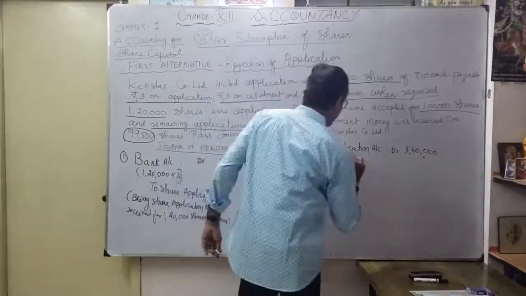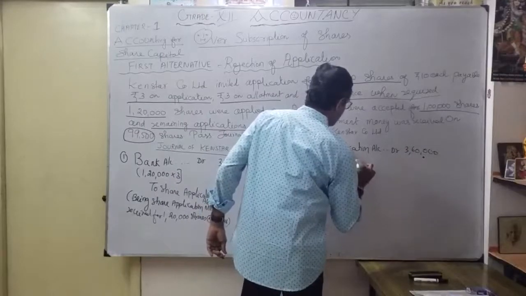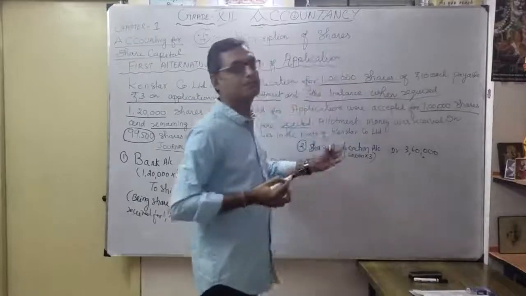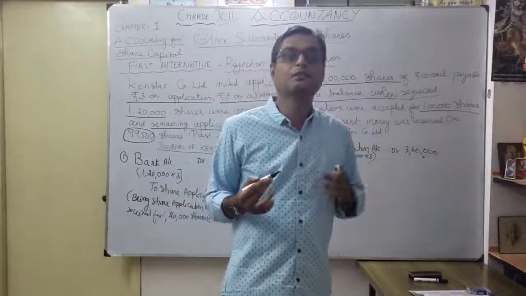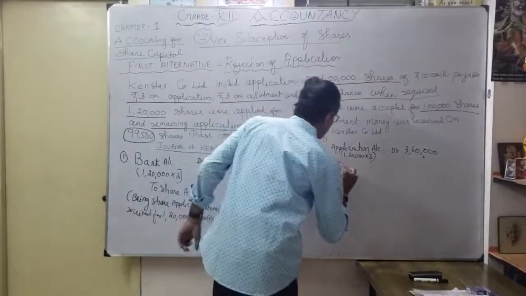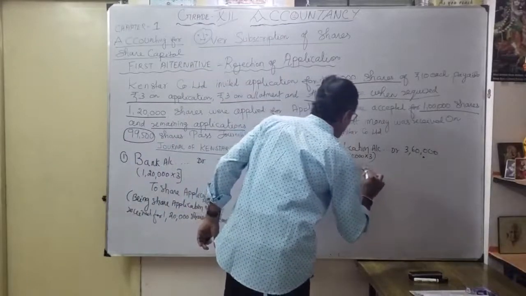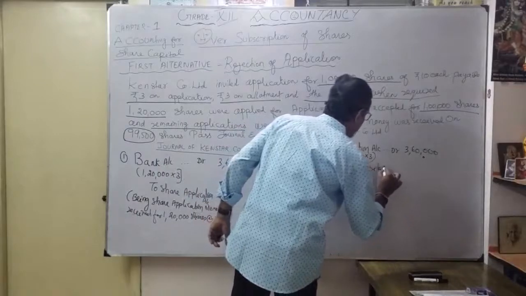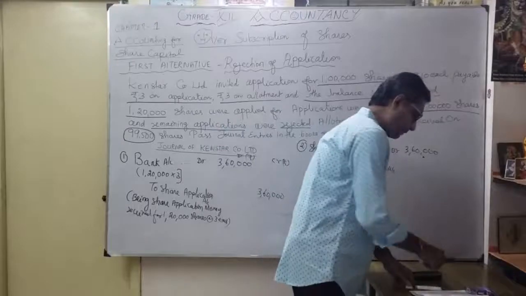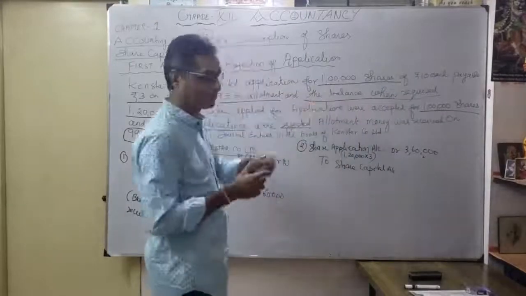So better to be on the safer side, always within the bracket, you have to give the explanation about the value of the amount, the description. Okay, here to share capital account, how much? So only 1 lakh only, correct? That's why, only 1 lakh shares we issued.